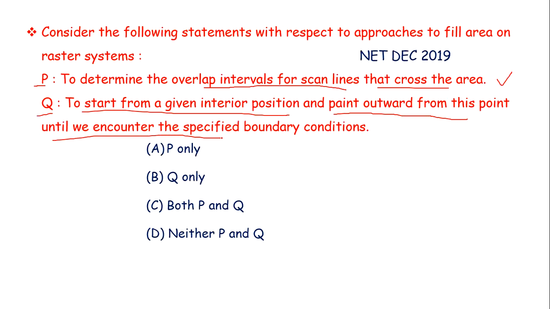Simple objects such as polygons, circles, etc. are filled with scan line algorithm, that is statement P. More complex regions are filled using seed fill algorithm, that is statement Q. So for this question, both these statements are true.